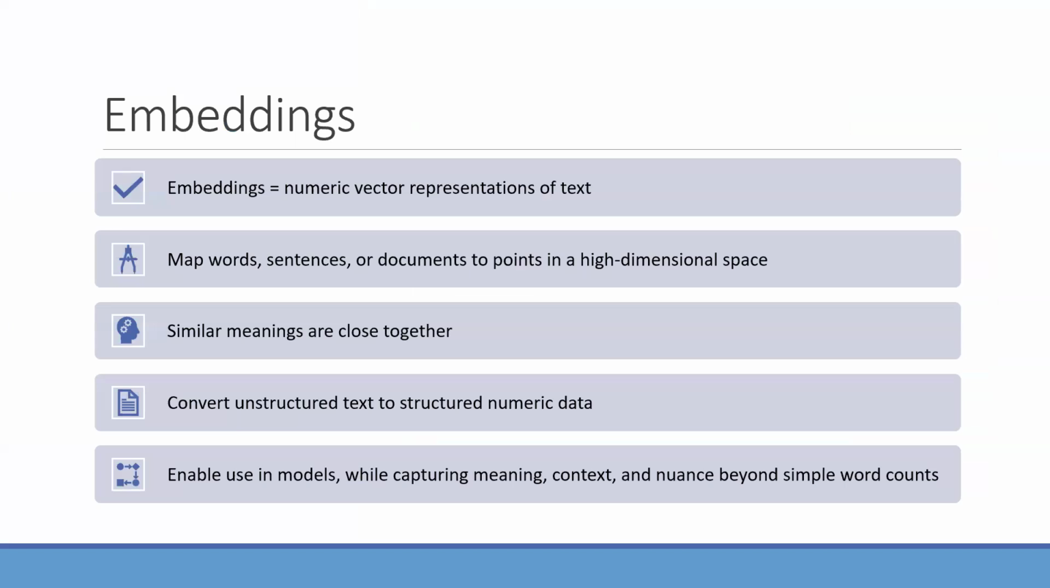Embeddings are basically a way to turn text into numbers that models can actually work with. They take words, sentences, or even whole documents and map them onto points in high-dimensional space. And in this embedding space, similar meanings are meant to end up closer together. So instead of just counting words like traditional methods of text analysis did, we're actually capturing meaning and context. And that's what allows us to take this really messy, unstructured text data and turn it into structured data that we can use in statistical models.